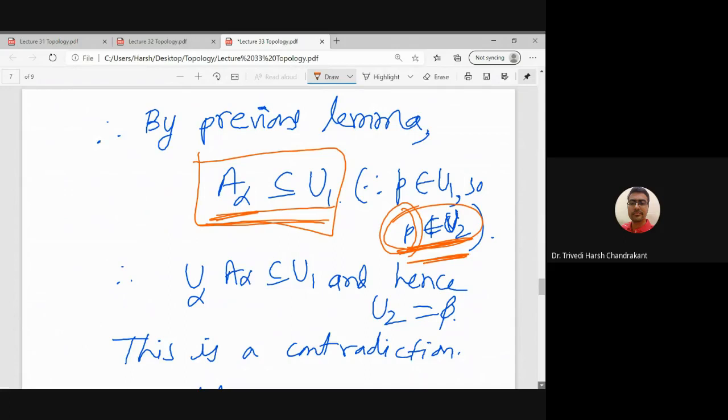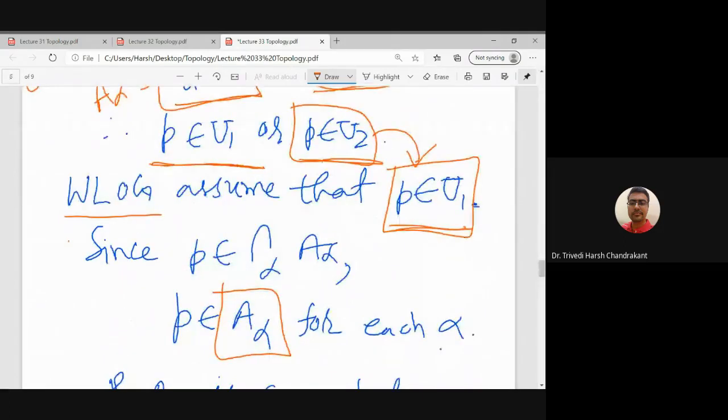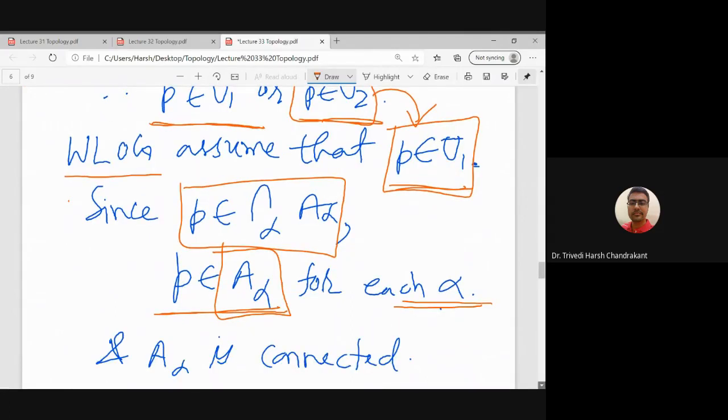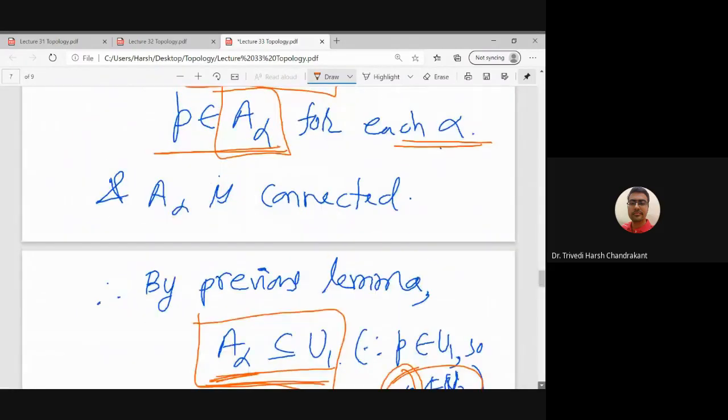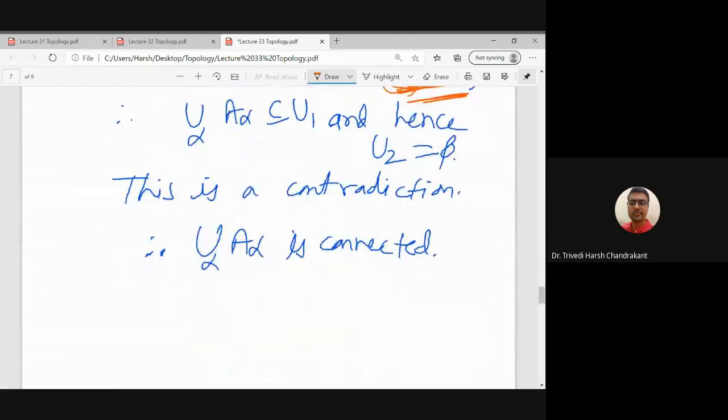And this is true for every alpha, because alpha is arbitrary. Let us go back again. P is in the intersection, meaning P belongs to A alpha for every alpha, and P is also in U1. That forces every A alpha to belong to U1.